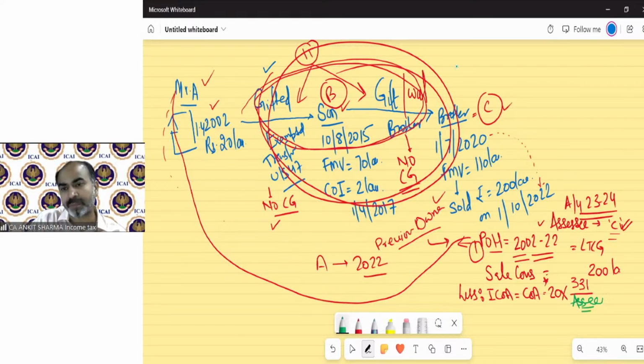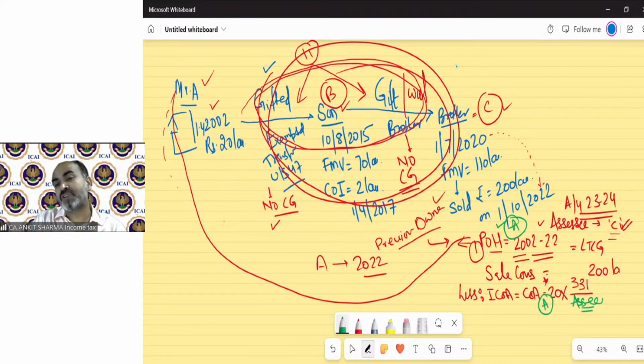Now this is a problem. As per the formula, we need to take the denominator as per the assessee. You can see that we take the period of holding from the point of view of Mr. A, who is the previous owner. The sale consideration has been taken from Mr. A's point of view, which is 20 lakh.